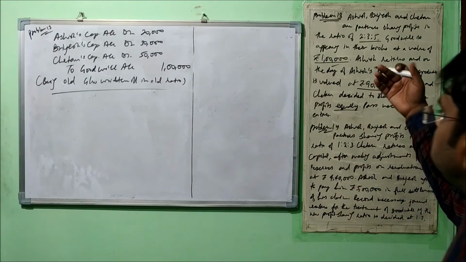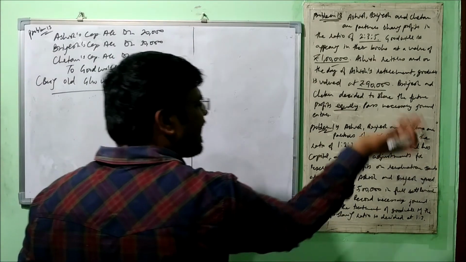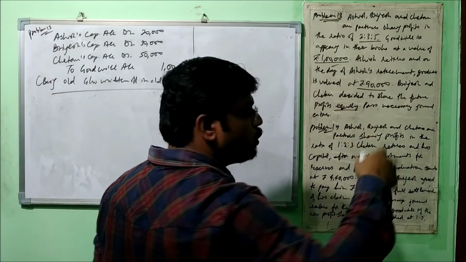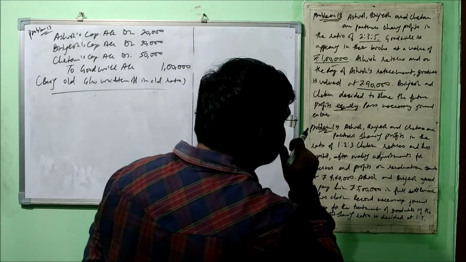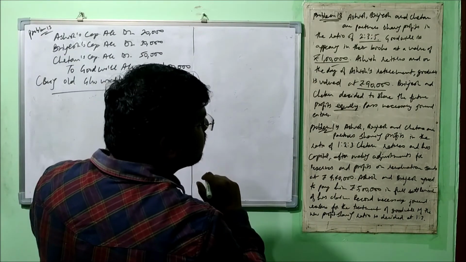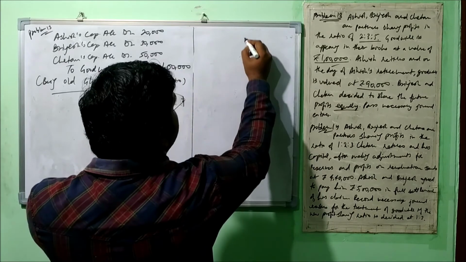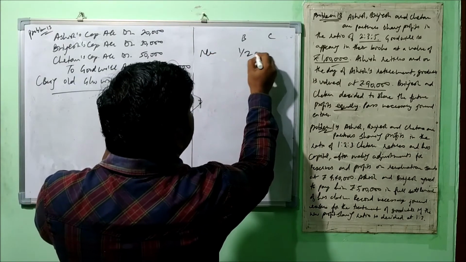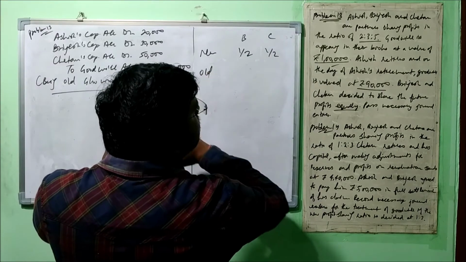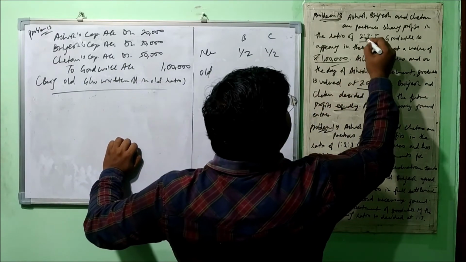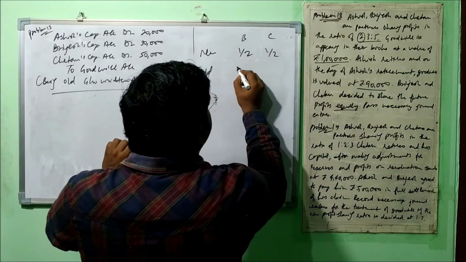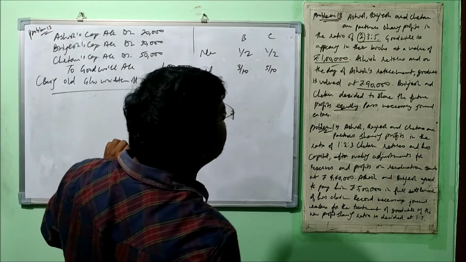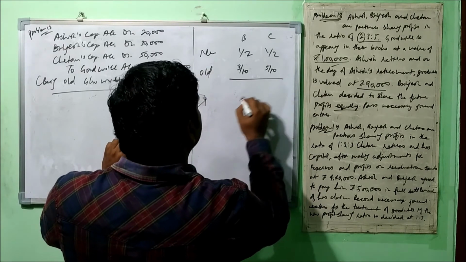Now let's move on to this goodwill. This again has become the case number 1. As I told you, by default this will be applied. So very first we need to calculate the gaining ratio. Brajesh and Chetan are remaining partners. So what is their new ratio? Equal. And what was their old ratio? Brajesh and Chetan means 3/10 and 5/10. Right?